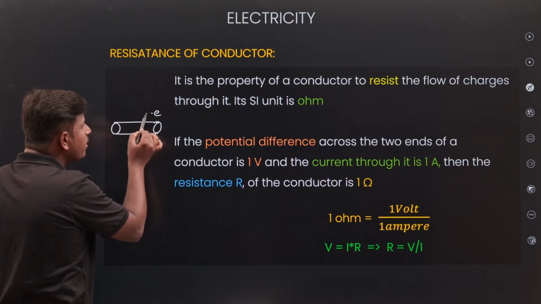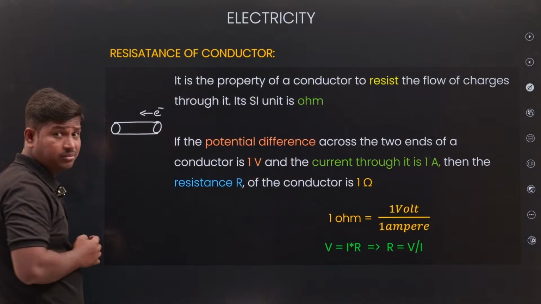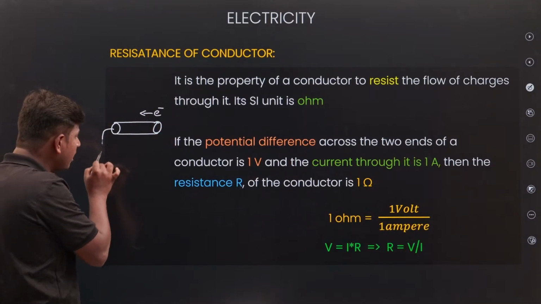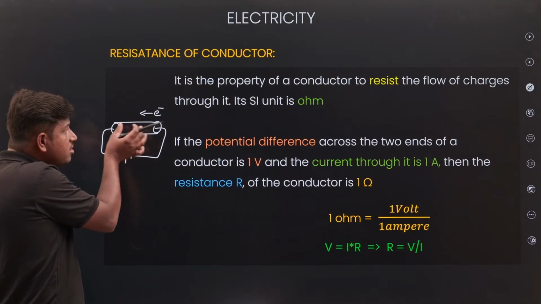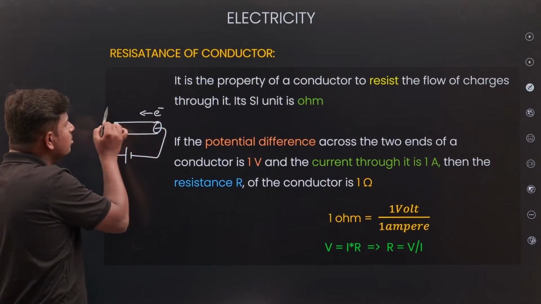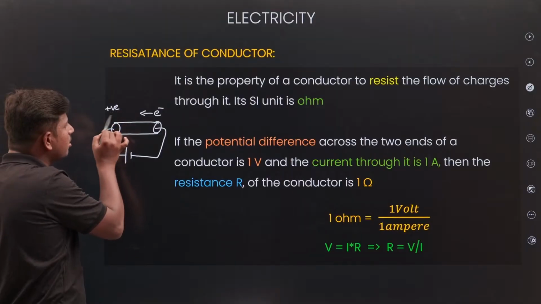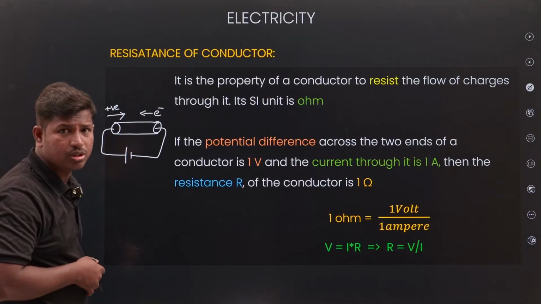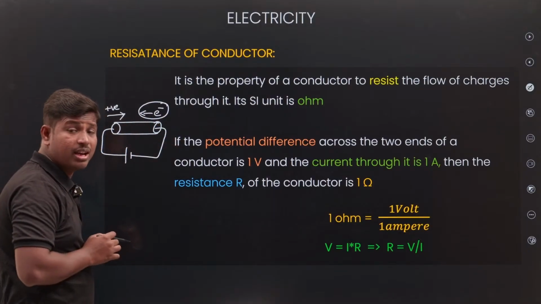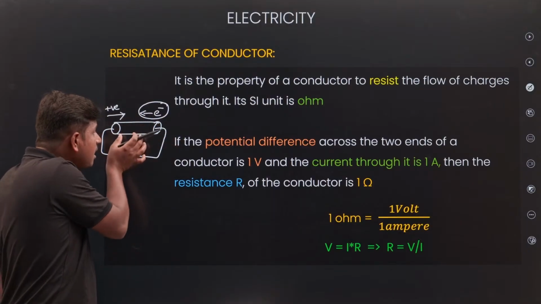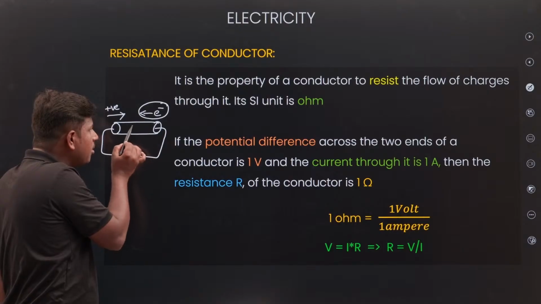Electrons are moving in the opposite direction. When a metallic wire is connected to the battery, electrons move opposite to the direction of the positive current. When electrons are moving in a metal, positive ions are there.